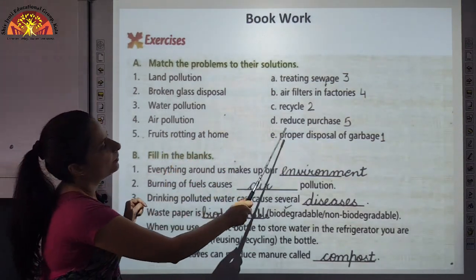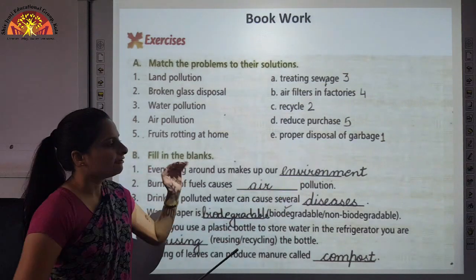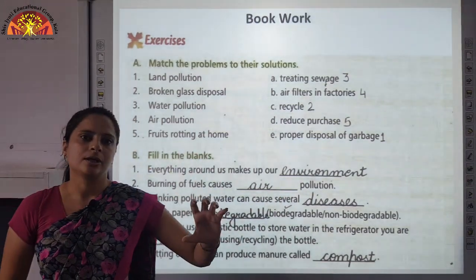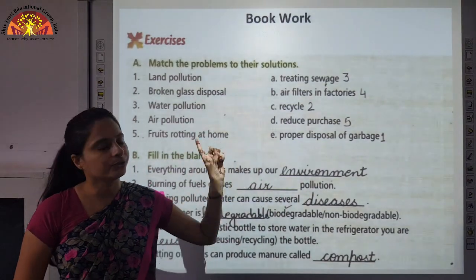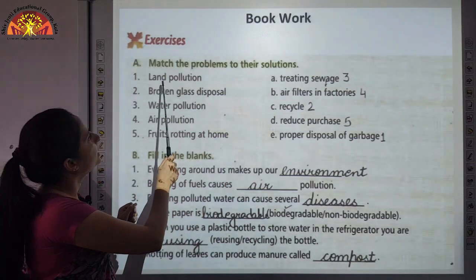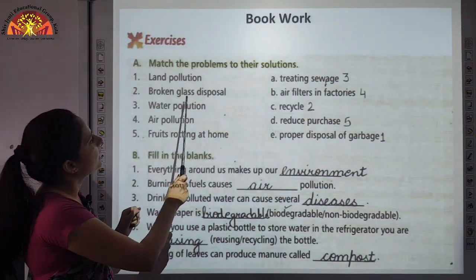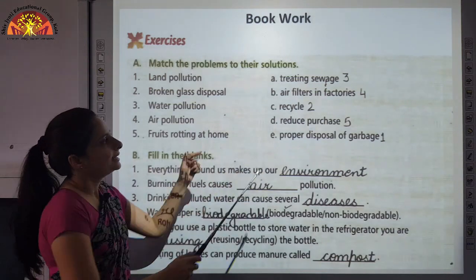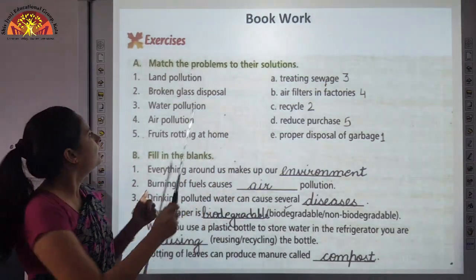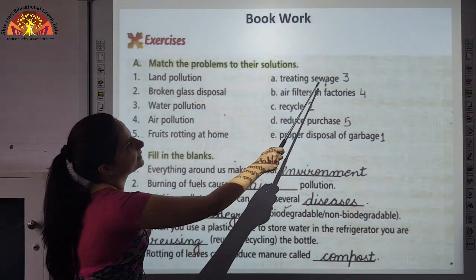Land pollution, proper disposal of garbage. If you dispose your garbage which is created at home properly, you are controlling land pollution. Broken glass disposal, recycle. Send it for recycling. Water pollution, treating sewage.